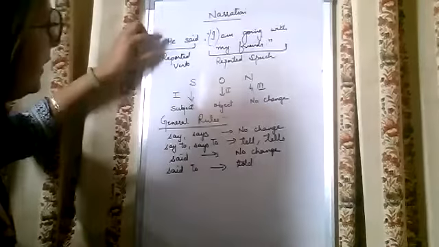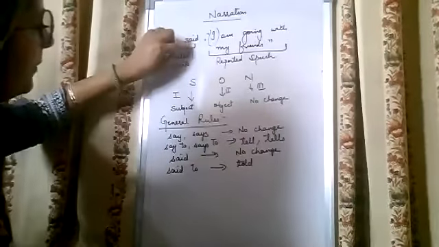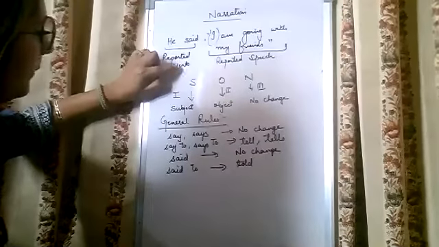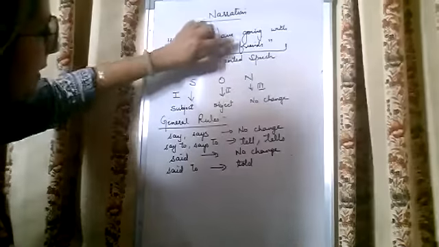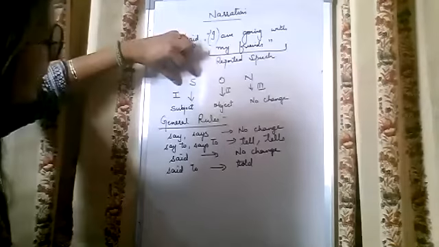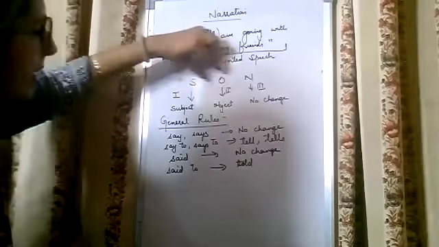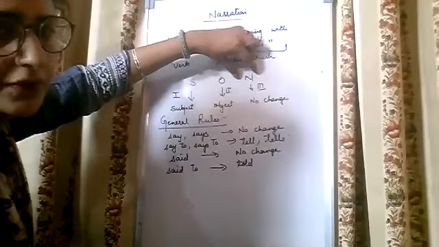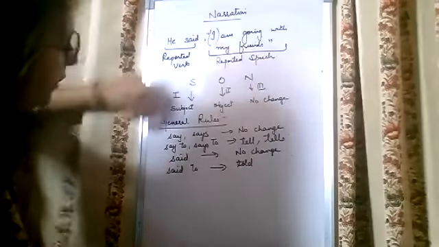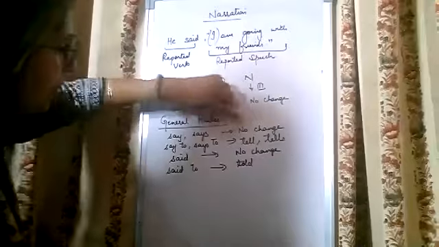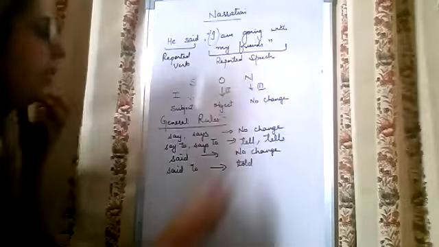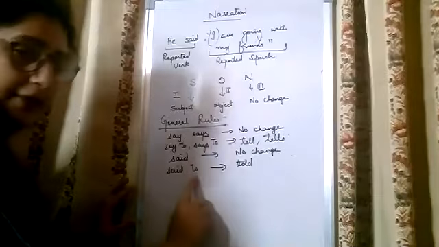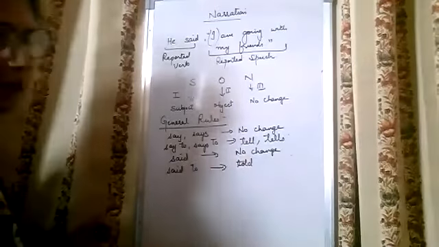So first of all, this part which reports what the subject is saying is called the reporting verb, and this is reported speech. So the SON rule: first person changes according to subject, second person changes according to object, and third person has no change. General rules: say and says, no change; say to and says to, tell and tells. When "said" is there, we don't change, and when "said to" is there, we change it into "told."